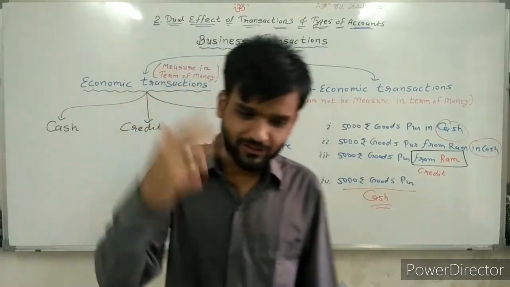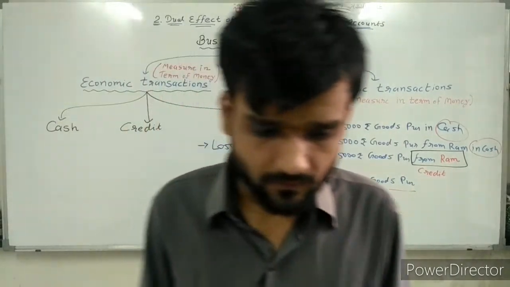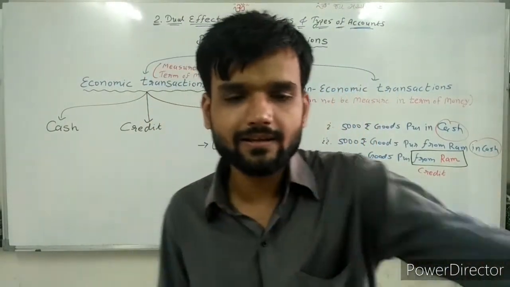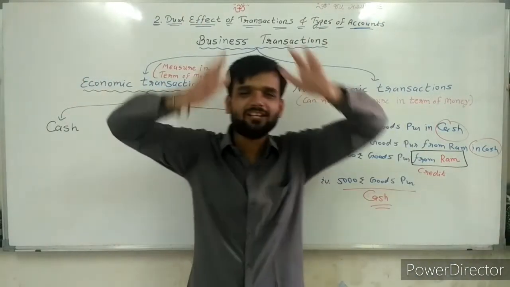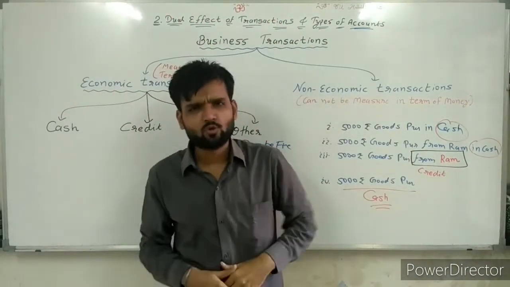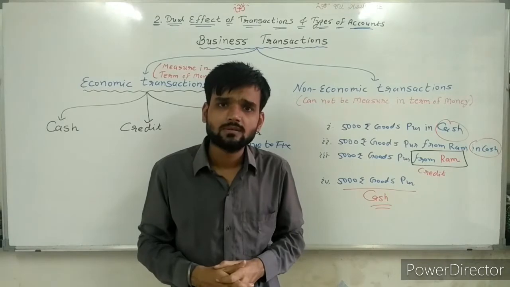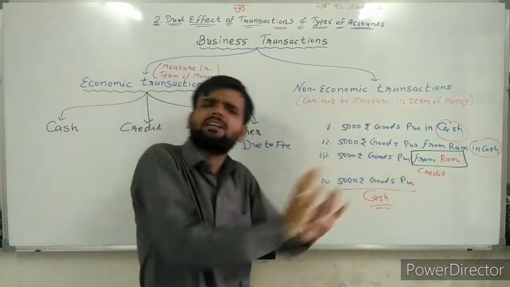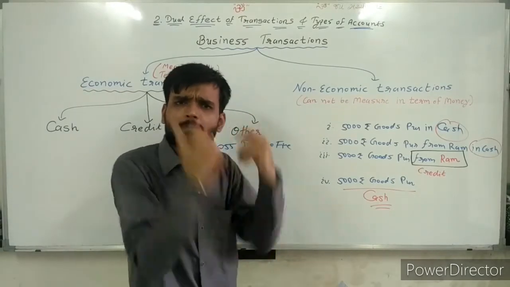Going ahead, new transaction. Liability of rupees 15,000 is settled. Now liability 15,000 settled, what does it mean? My liability of 15,000, I settled. It means I paid it.